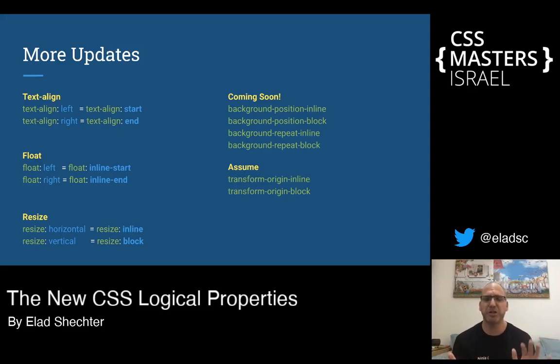And even properties that have not been changed until now, like background position X and Y, everything with direction is changing. We can see that in the MDN of Mozilla there are empty pages for new properties like background position inline and background position block, and everything that has any direction. If we still don't see any new property for that, you can be sure that almost 100% all those properties will update into this new CSS logical thinking.